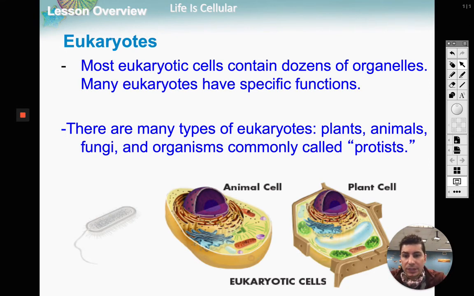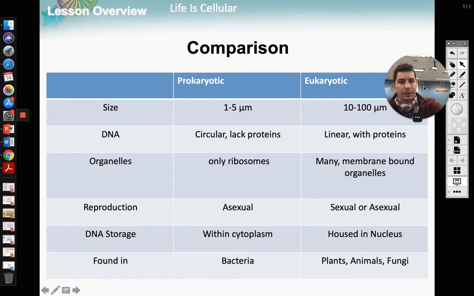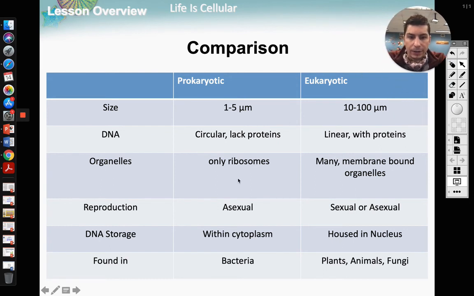Okay, eukaryotes, tons of organelles. All right. Plants, animals, fungi, protists, they all are eukaryotes. They all have a nucleus. They all store their DNA in the nucleus. They all have organelles. And here is a comparison between everything with prokaryotes and eukaryotes. Prokaryotes, they reproduce asexually. Eukaryotic cells, well, humans reproduce sexually, but most of the cells in our body reproduce asexually. Your lung cells, your brain cells, your heart cells, your muscle cells, your skin cells, they all reproduce asexually.